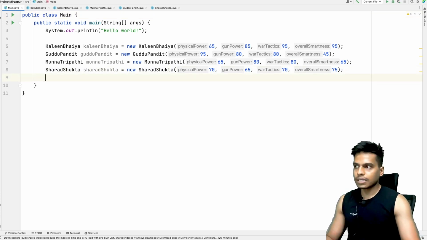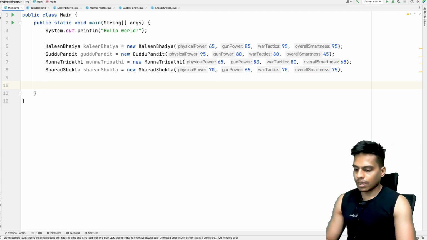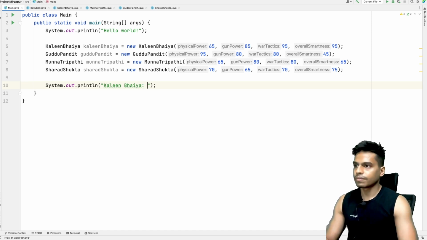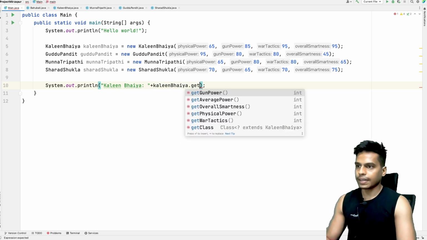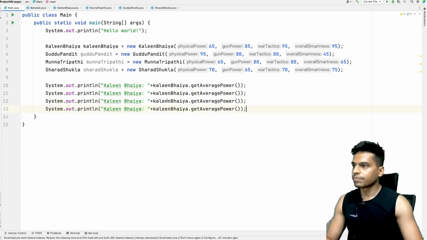Okay, so let's get the average power of all these 4 Bahubalis. Okay, so let's print this. Kalin Bhaiya have. So let's get Kalin Bhaiya dot get average power. Similarly, let's get this for other Bahubalis as well. So this is Guddu Pandit.